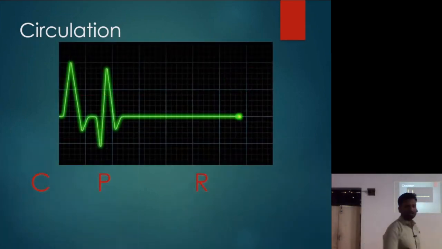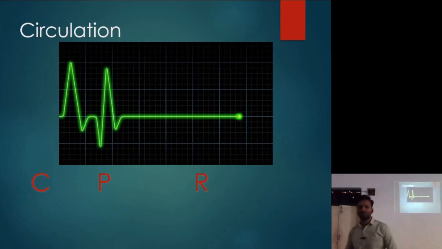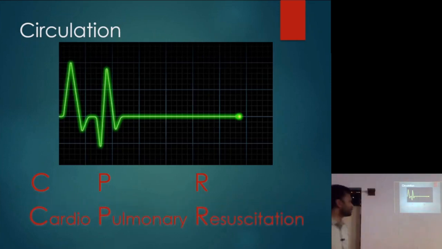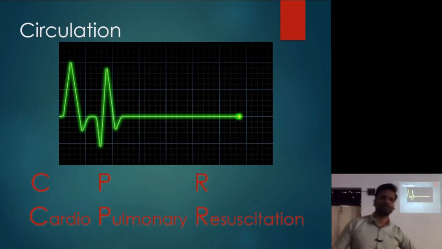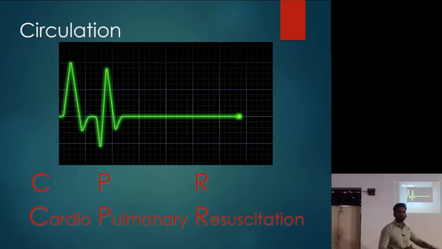So if you don't see any pulse, then you're going to start with CPR, which is cardiopulmonary resuscitation. It has two components, cardio and pulmonary. Cardio is circulation, heart. Pulmonary is breathing. Before you start with cardiopulmonary resuscitation, you're going to check for airway obstruction. I will tell you later how to do that, but you should remember that before starting CPR you have to check whether there is airway obstruction or not.